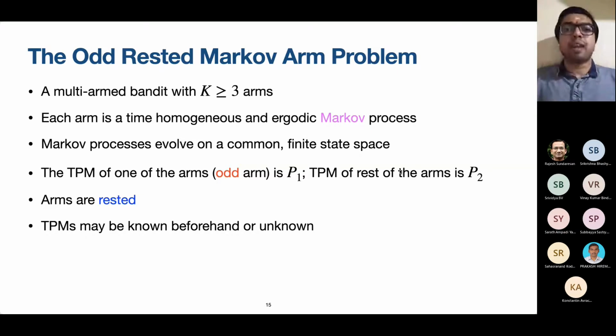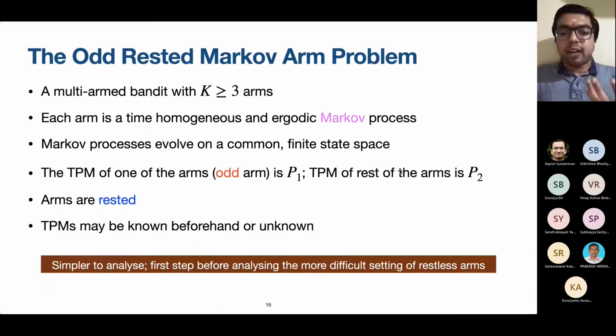Now, this rested arm setting may not have direct applicability in practical situations, but we will see that the key ideas that we derive from the analysis of this setting will be very helpful for us when we analyze the more difficult setting of restless arms, which is practically more relevant.